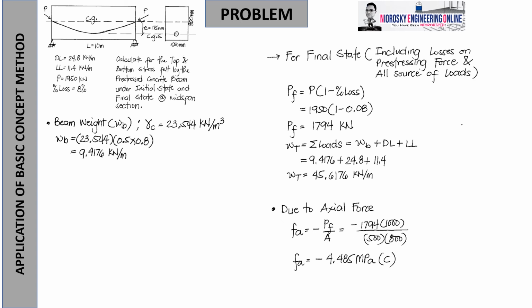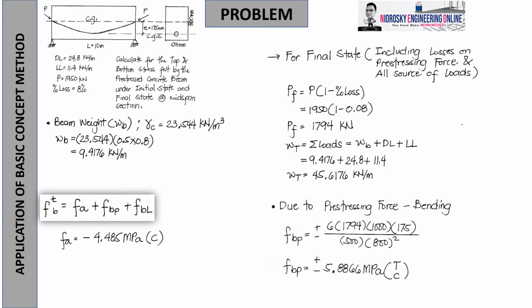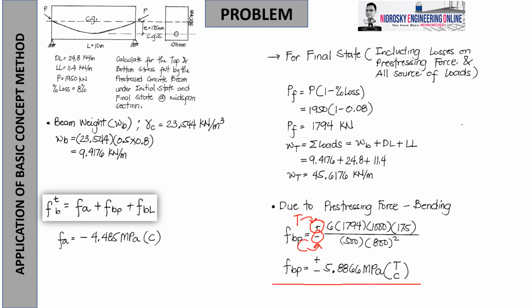So again, repeating the procedure earlier, so yun nga lang, pinapalitan po natin yung P na PF. Papalitan na po ninyo. So it's already 1794. So we will have FA of negative 4.485 MPa, negative sign. Same explanation, due to prestressing force of bending. That's why there is tension and there is compression. Okay? Already explained. So you will get F sub BP or due to prestressing force as positive, negative, top, bottom, 5.866.